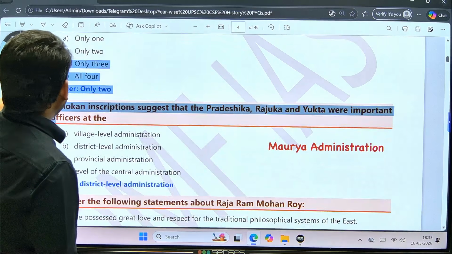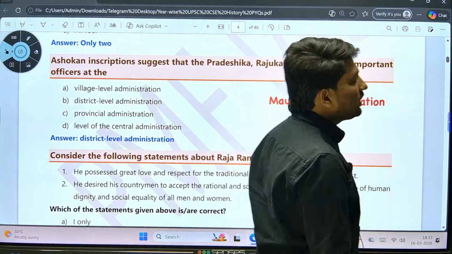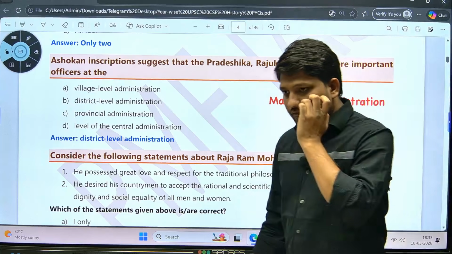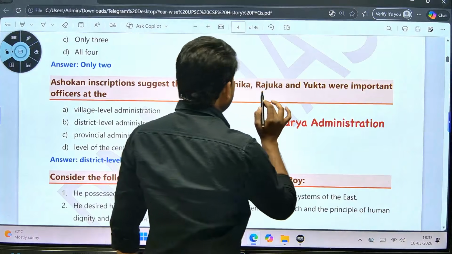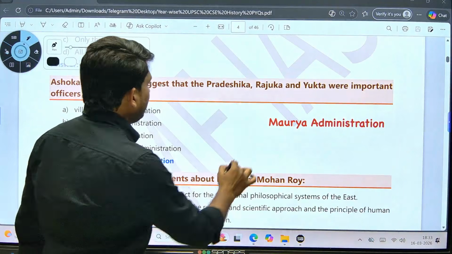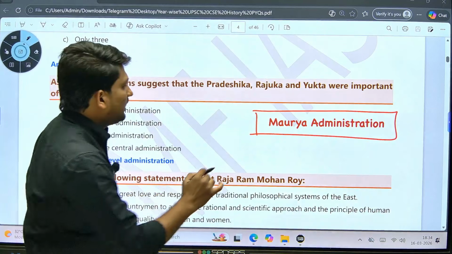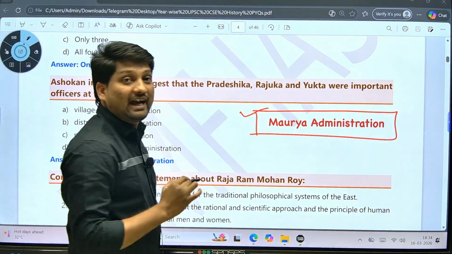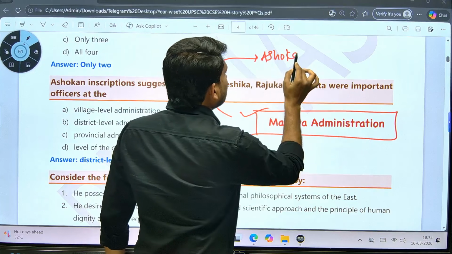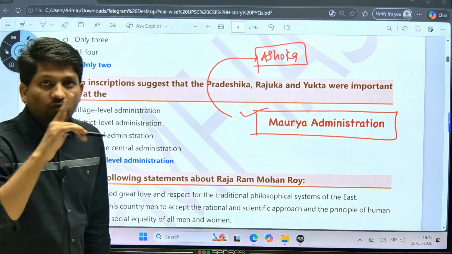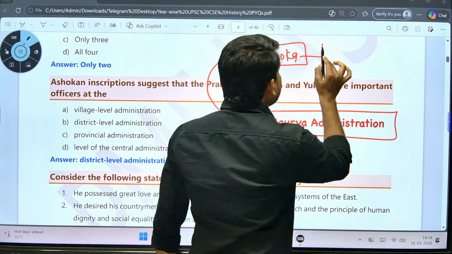Next, Ashokan inscriptions suggest that Pradesika, Rajuka and Yuktas were important officers. So remember, whenever there is a question on the Mauryan Empire, it is an important theme for UPSC, and within it they specifically ask about Mauryan administration or Ashoka, Ashoka the Great. If they are asking questions on Ashoka, they are specifically focusing on three things.